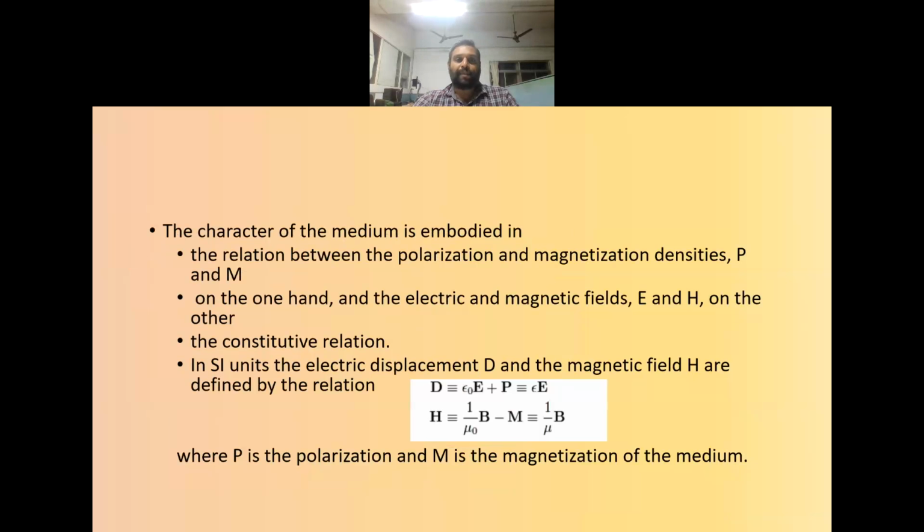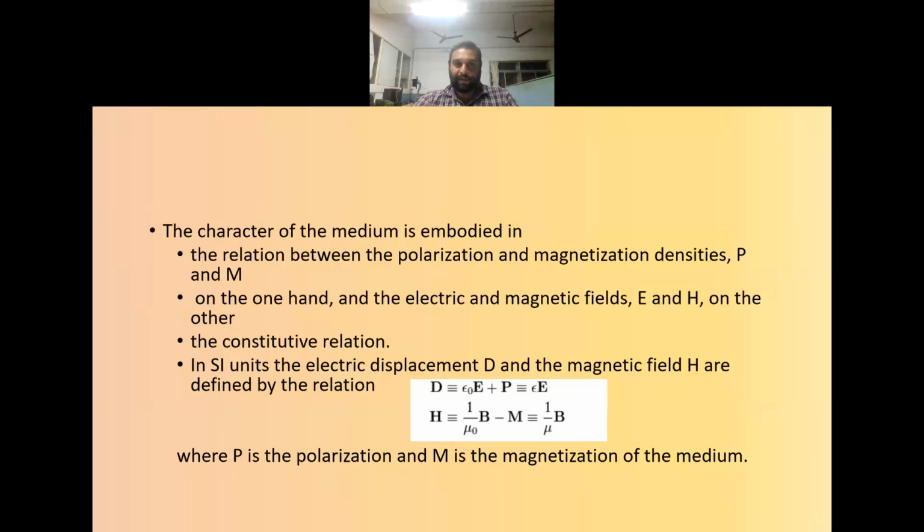The character of any medium is represented in terms of the relation between the polarization density and magnetization density, represented as P and M on one hand, and on the other hand the electric field E and magnetic field H. The relation which shows the connection between these variables is called the constitutive relation.